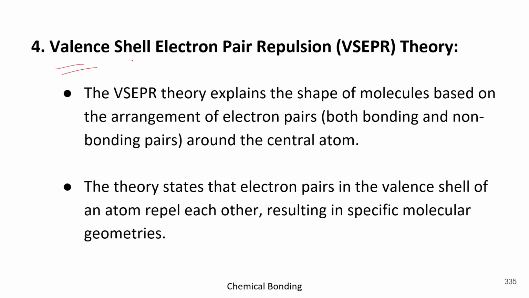So now we have the valence shell electron pair repulsion theory. Basically, the theory explains the shape of molecules based on the arrangement of the electron pairs. So this theory is very much based on the same charge phenomenon.